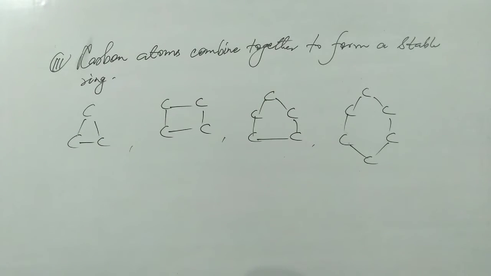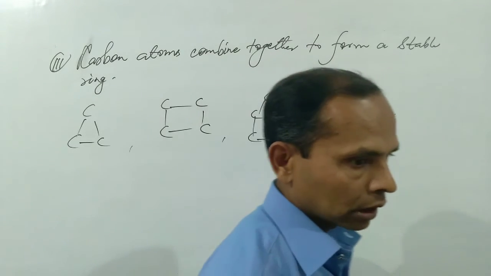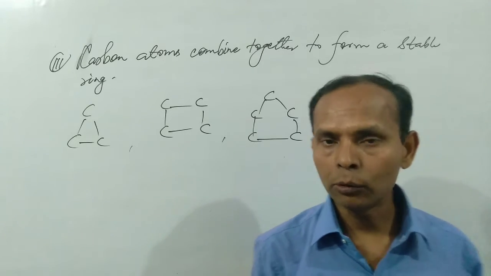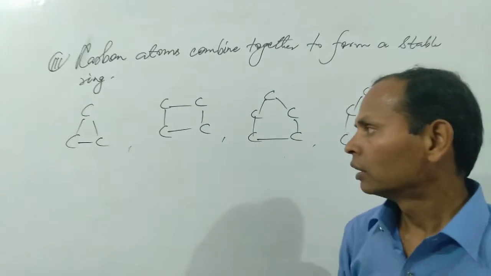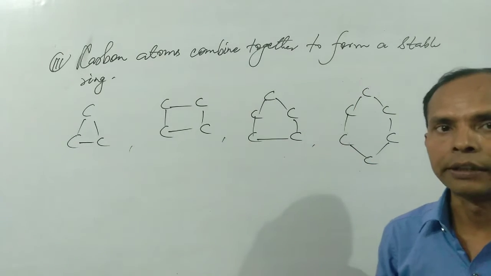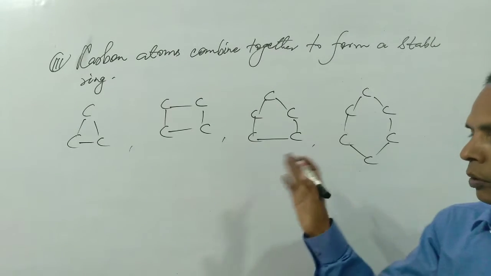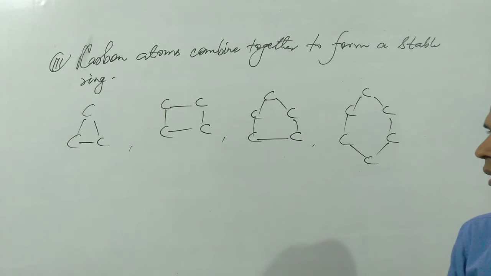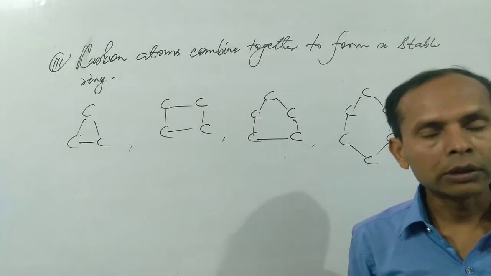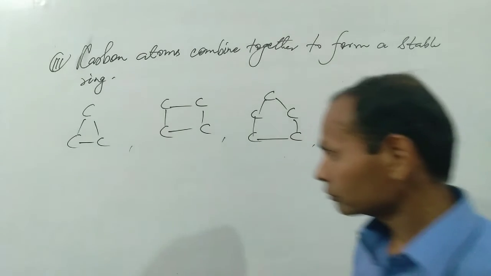These are all stable rings. In this way, carbon forms a large number of cyclic rings. We will study these rings in the topic of classification of organic compounds just after this topic.